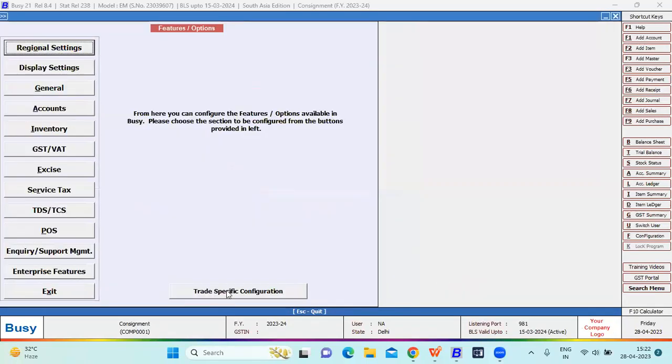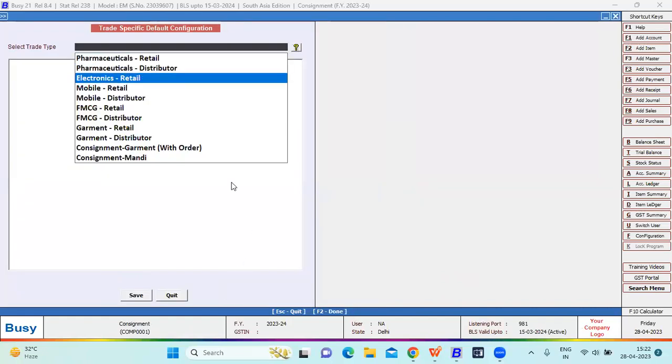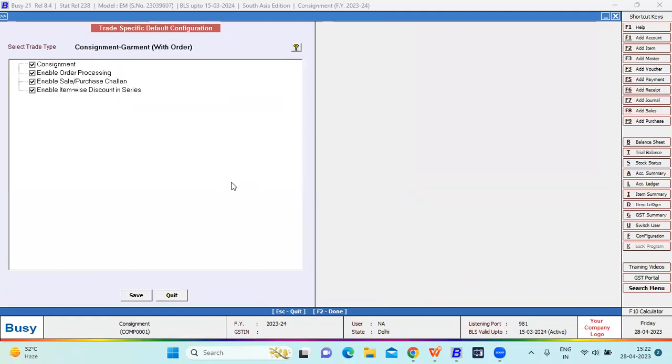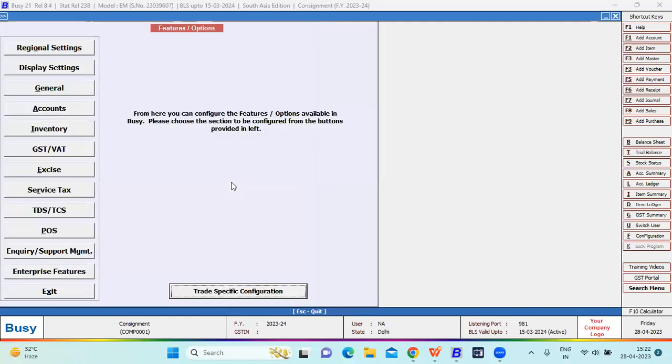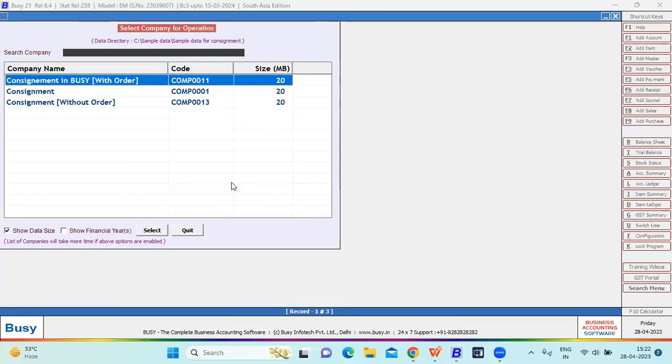You have an option of trade specific configuration. On clicking the trade specific configuration, you have an option consignment garment with order. If you select consignment garment with order, the consignment feature, enable order processing, enable challan, enable item-wise discount and series, all the configuration will be set automatically by default in Busy. So this is the option we have in Busy. Now move to the company.